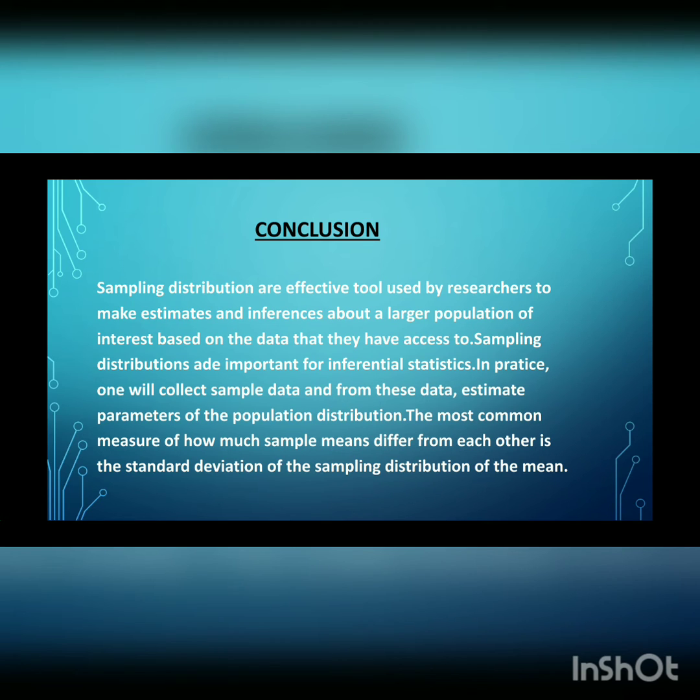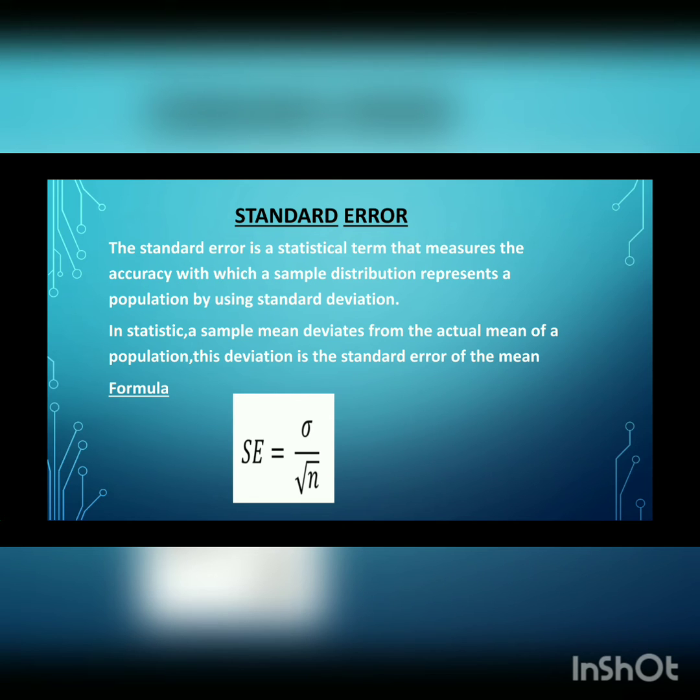The most common measure of how much sample means differ from each other is the standard deviation of the sampling distribution of the mean. Next topic is standard error. The standard error is a statistical term that measures the accuracy with which a sample distribution represents a population by using a standard deviation. In simple words, we can say the standard deviation of the sample distribution is called the standard error. In statistics, a sample mean deviates from the actual mean of its population. This deviation is the standard error of the mean.